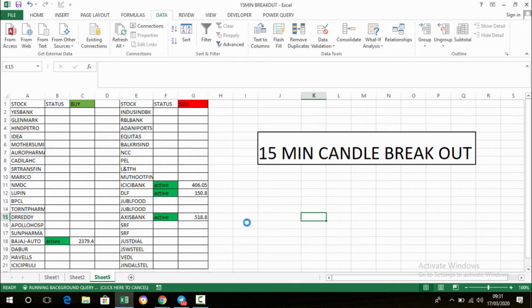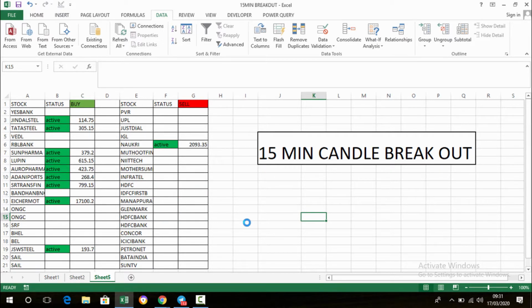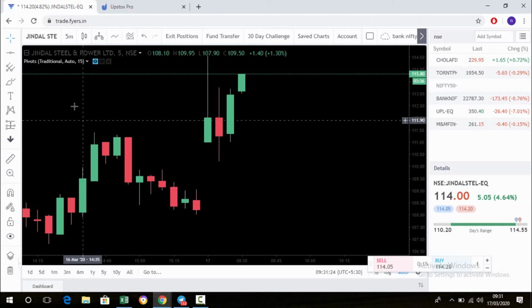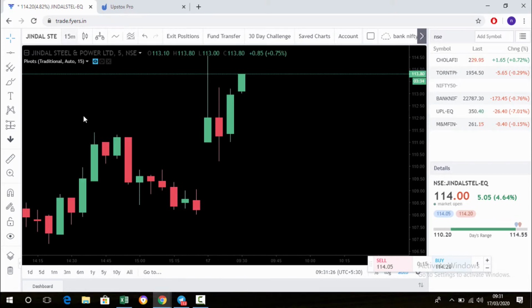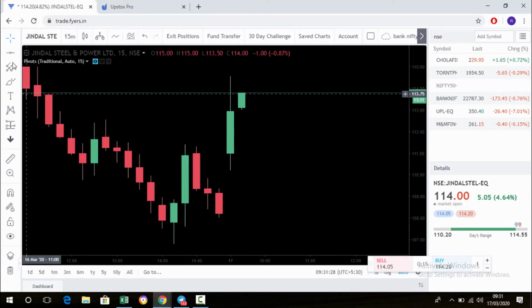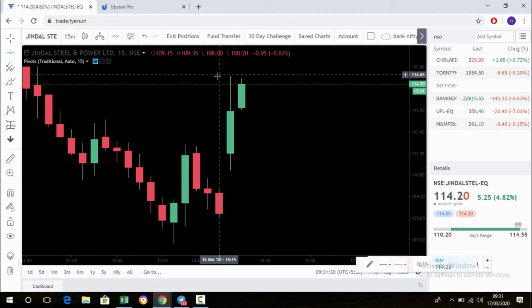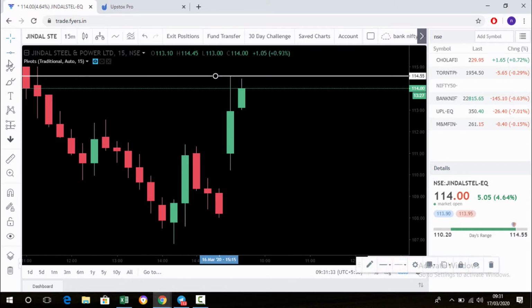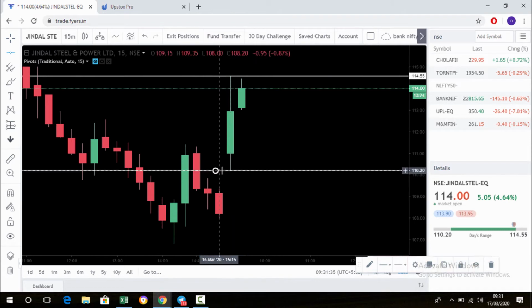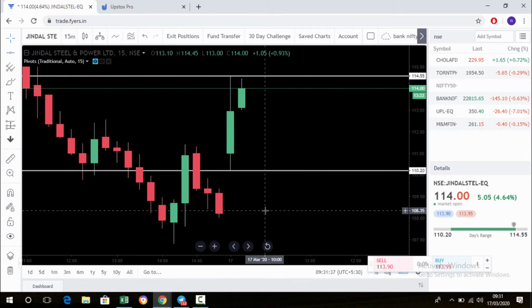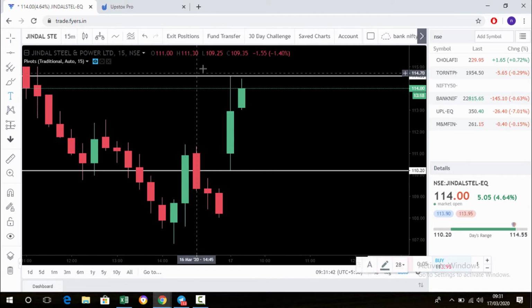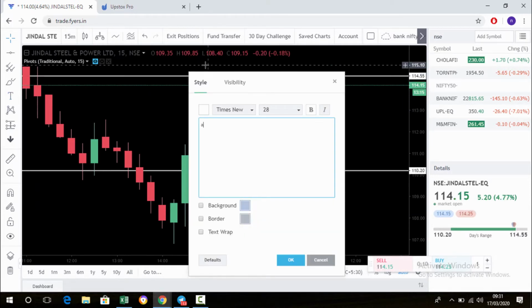You can see the buy and sell sections. In the buy section we can see these are the active stocks, or stocks we can select for a 50 minutes breakout. The first one, Jindal Steel. This is the Jindal Steel chart, and change it to 50 minutes. Mark the high. If Jindal Steel breaks the 50 minutes high, we can go for buy. So above, buy.